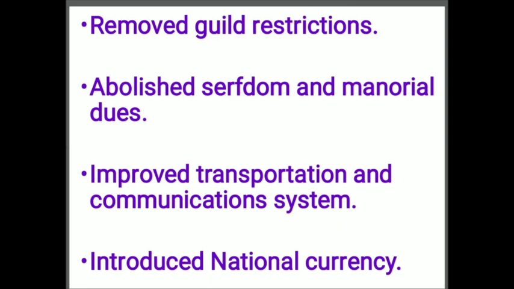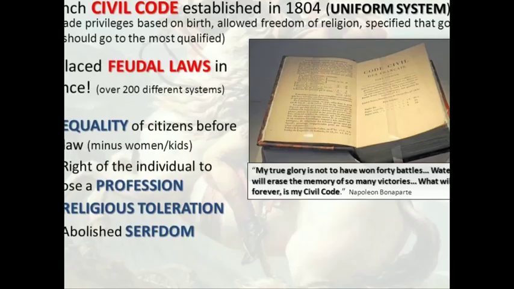Then guild restrictions were removed, which helped trade and commerce to improve. Then the communication and transportation system also improved for the total development of the nation, and he introduced a common national currency for trade and commerce to develop as much as possible.